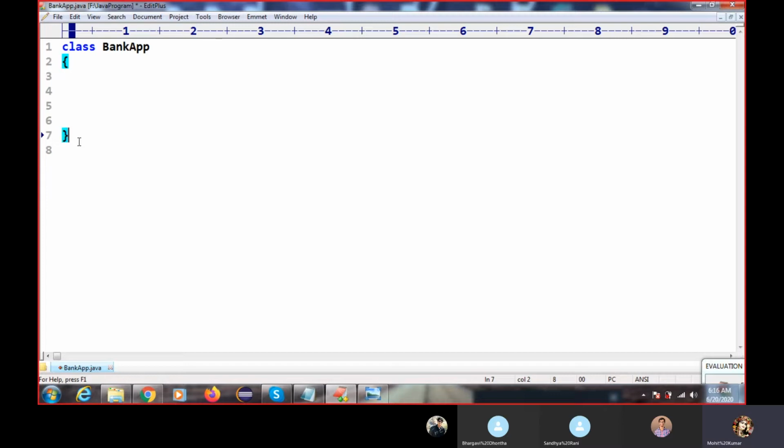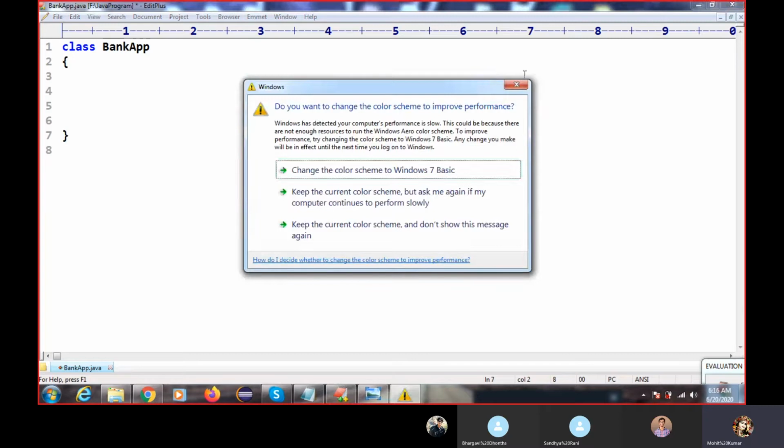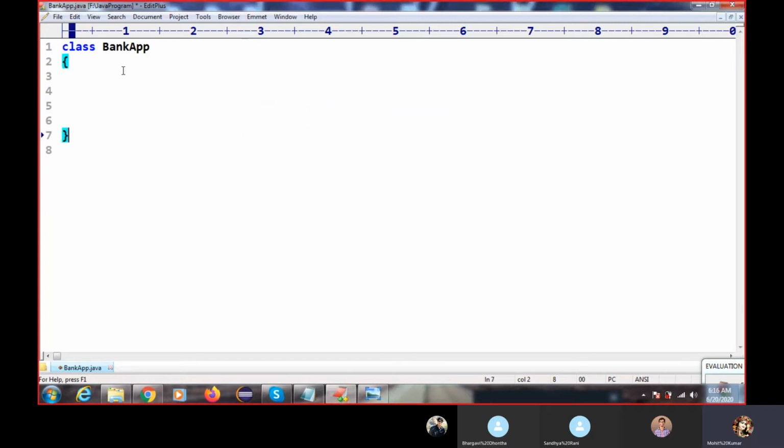Java is an object oriented programming language. What is the meaning of object oriented programming language? You can see I have written here class Bank, right? So Java has the capability to handle any real world object. What is a real world object? Bank is a real world object. Flipkart, Amazon, HDFC Bank, these are real world objects. Java has the capability to convert all these real world objects into the programming world.